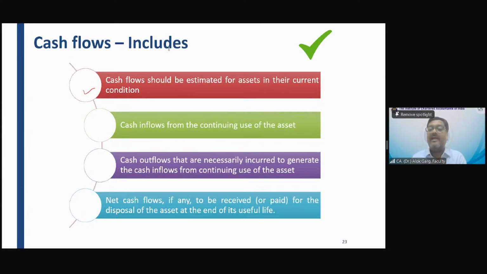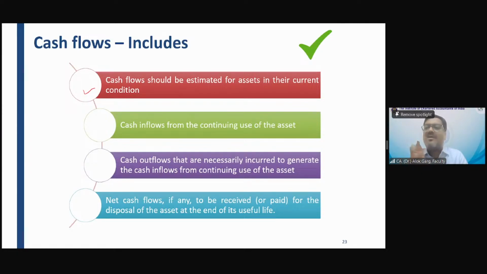Answer is no. Why? Because the cash flow, while doing an impairment assessment, for example, today on 31st March 25, you are doing an impairment assessment of a machinery, of a plant. So you have to estimate the cash flow for computing the value in use. You have to estimate the cash flow for the asset in the current condition.